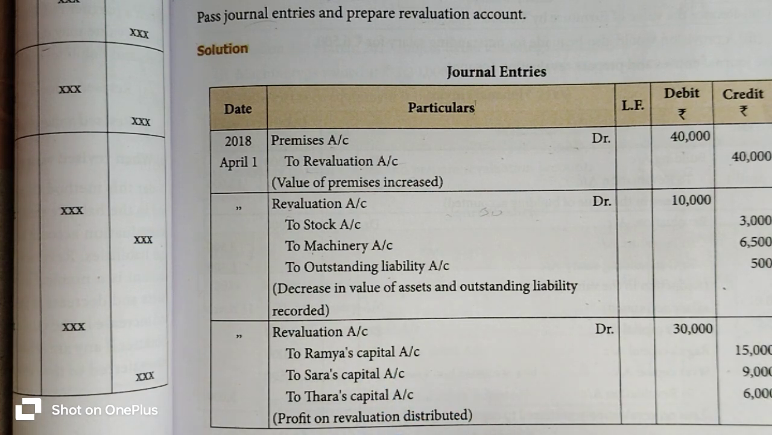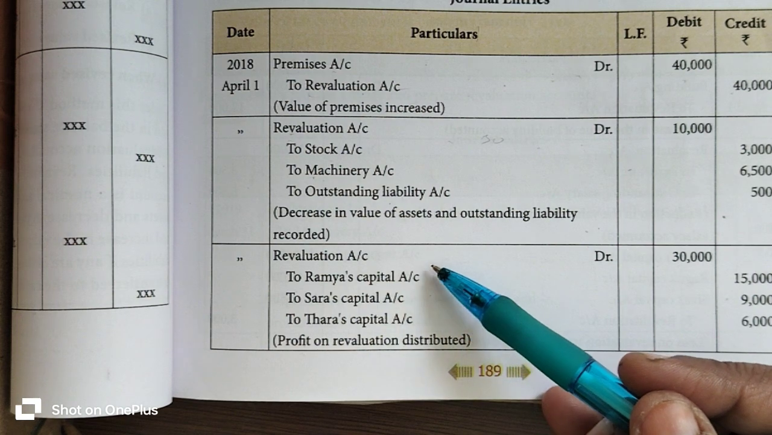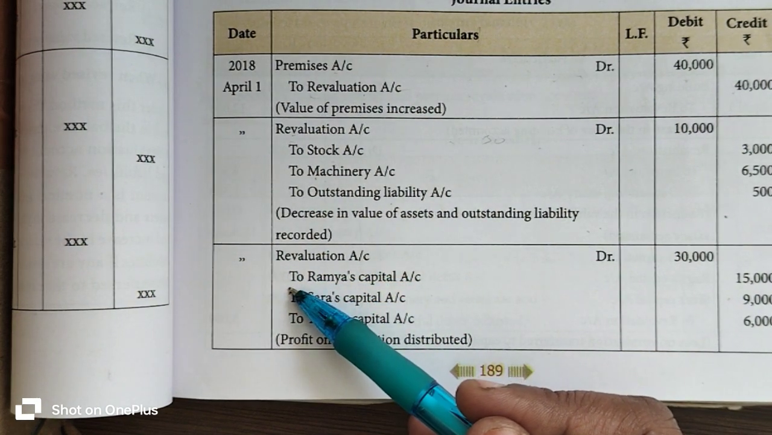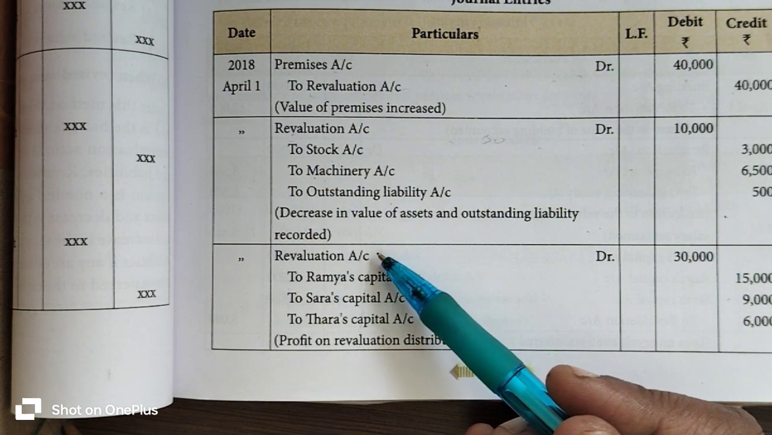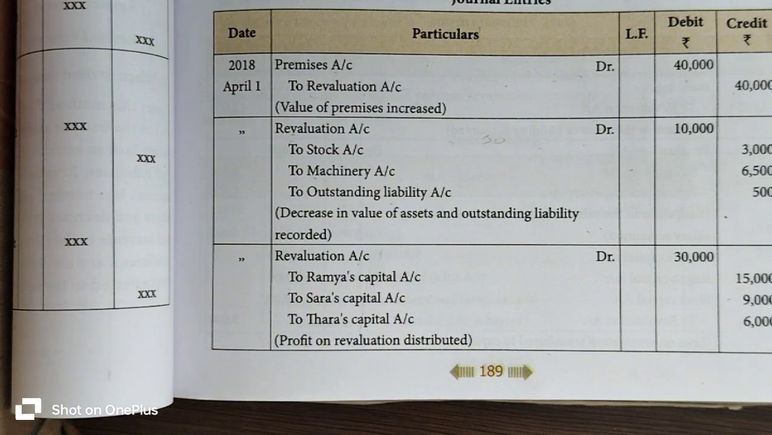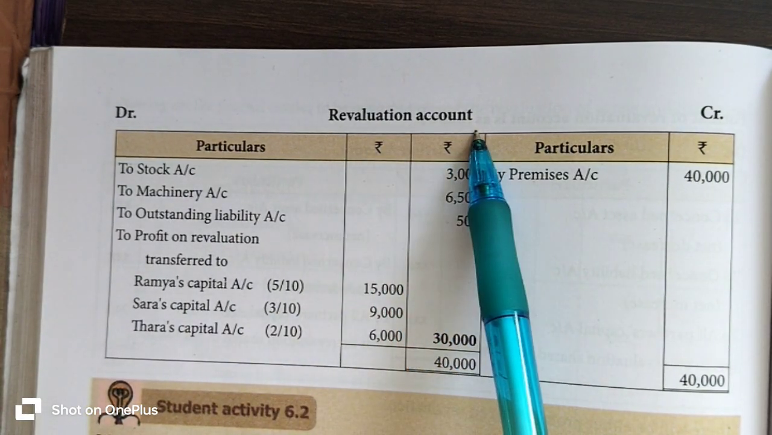Then you have to leave some space to enter the loss or profit on revaluation account into the journal entry. Then you have to prepare the ledger account for the revaluation account. Okay, so you know the format of the ledger account.